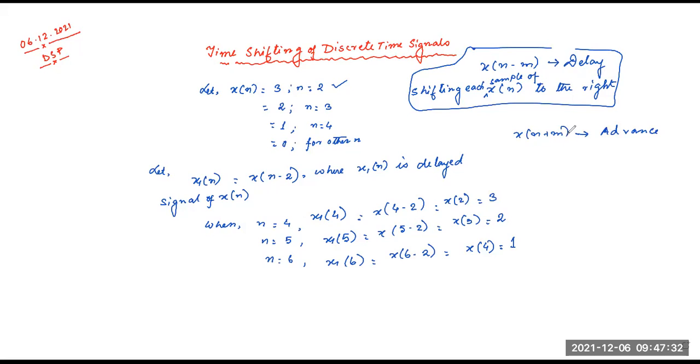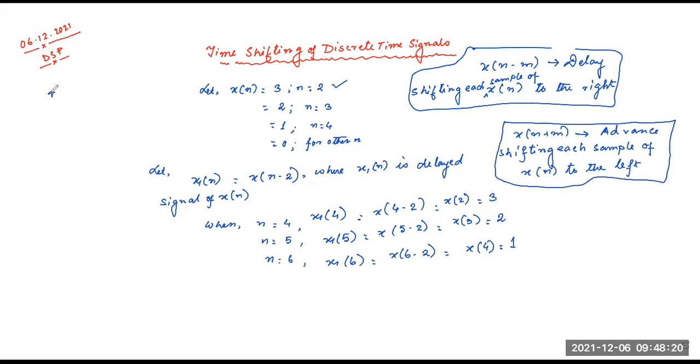If n plus m is the advance, that means shifting each sample of x of n to the left. That is advance.